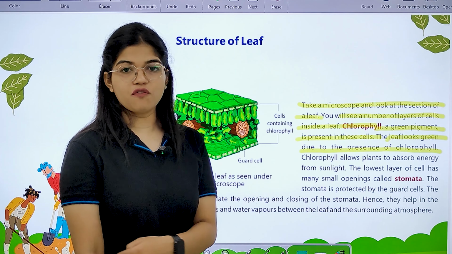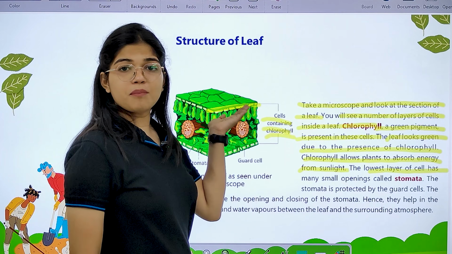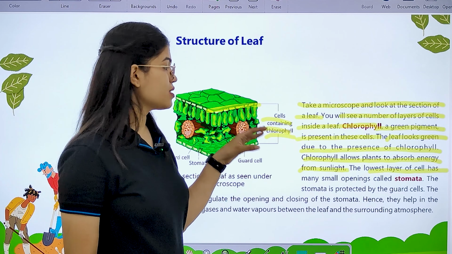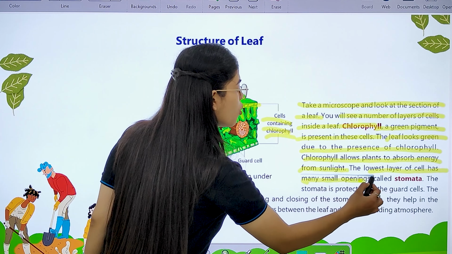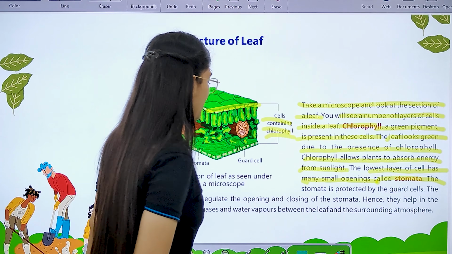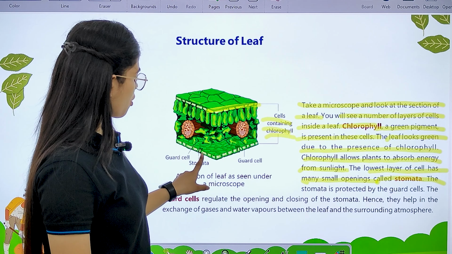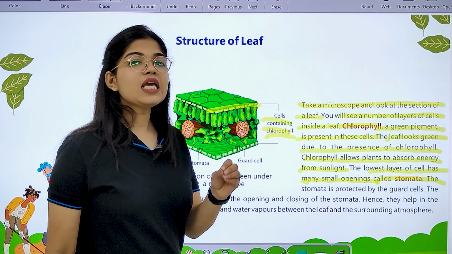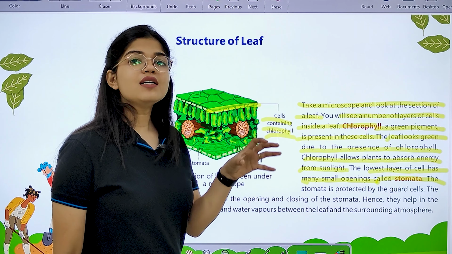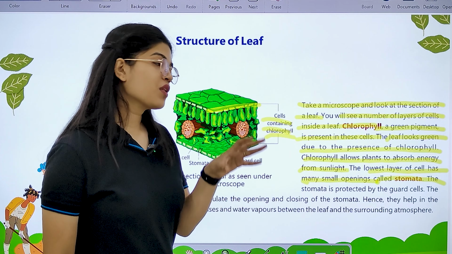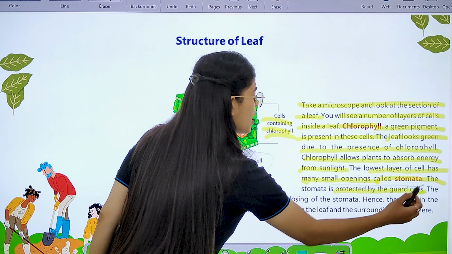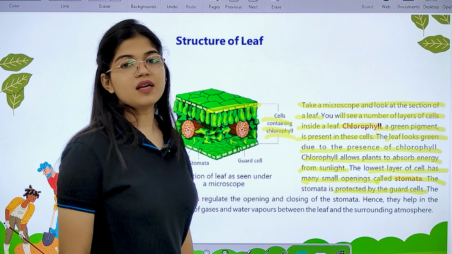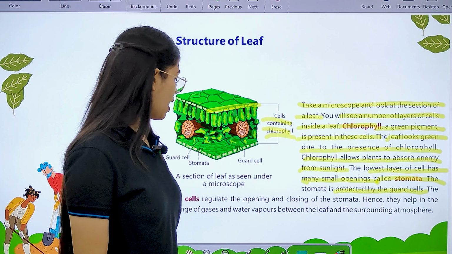Okay. Now, the lowest layer of cell. Now, below the layer of the cell, we have what? Many small openings which are called stomata. You can see these are stomata. Okay. Now, what is stomata? Stomata are the tiny pores which are underside of the leaves. They are protected by the guard cell. All the stomata are being guarded or being protected by the guard cell.